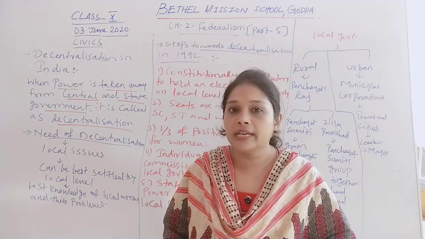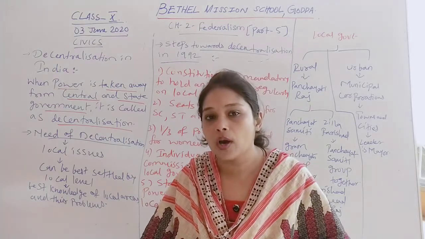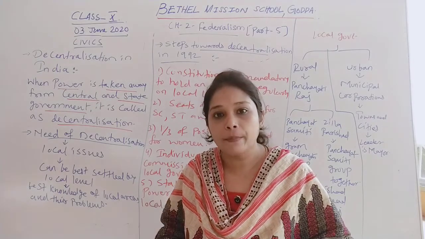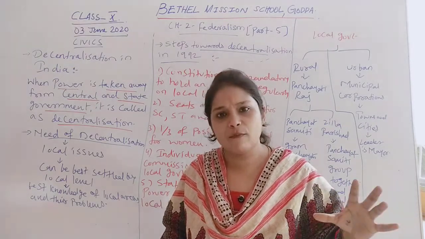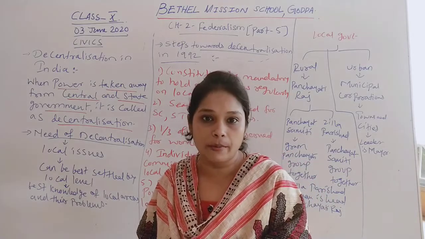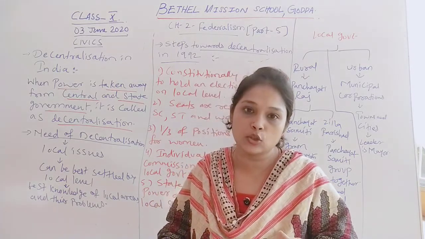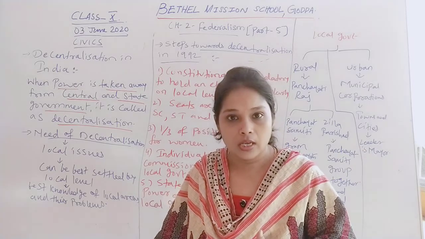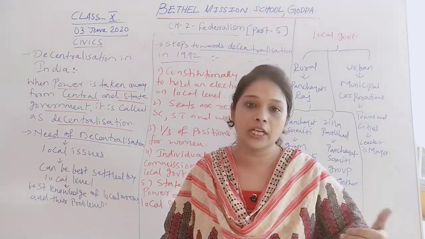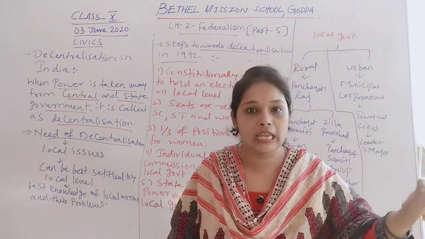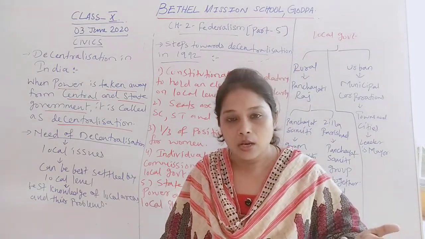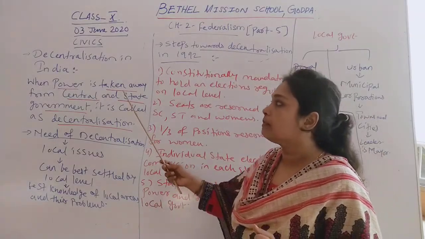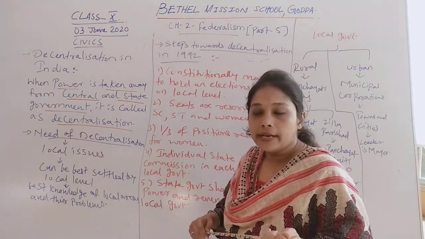The central government and state government have no power over the local government. The local government has its own power, but the state government has some control over it. Local government enjoys its own independent status in each area, in each district. According to the district, we have different kinds of local government in rural and urban areas. We will see that afterwards. First, we will understand what we mean by decentralization.